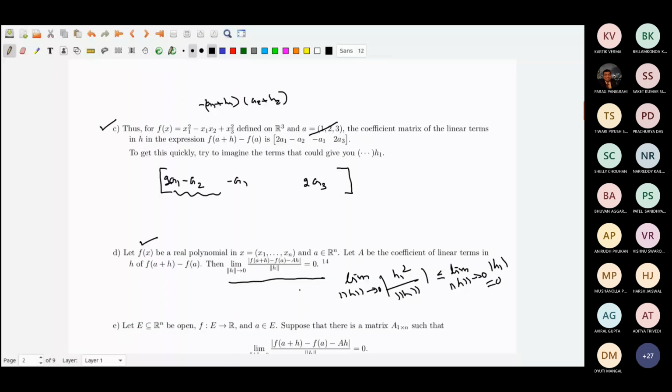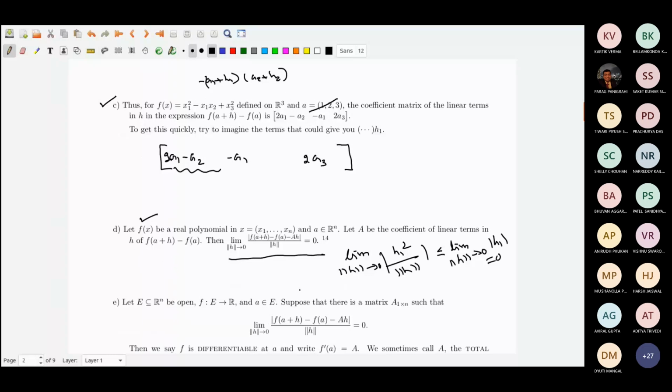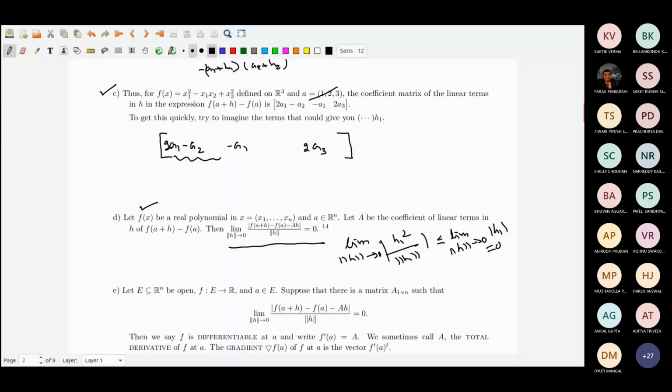So this is how the derivative of a function from Rn to R is defined. Suppose that E is an open subset of Rn, and f is a function from E to R, and A is a point of E. Suppose that there is a matrix, the type of coefficient matrix that we saw, 1 by n, which means a row matrix, such that the limit as h goes to 0 of |f(A+h) - f(A) - Ah| divided by the norm of h is equal to 0.